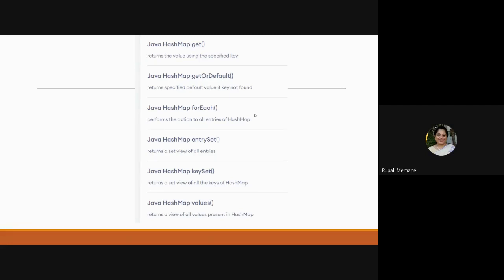Got it? So you have to associate. Rupali Memane, how many marks has she gotten? 343. That is a unique entry. Clear with this map concept? The key and the value you have to check.